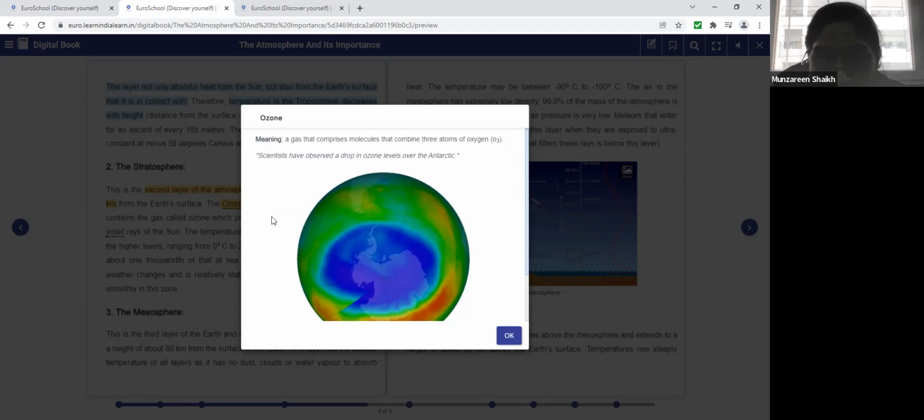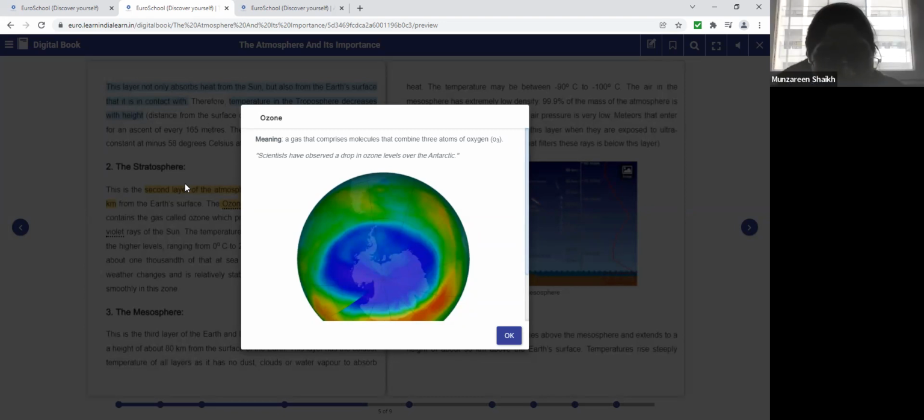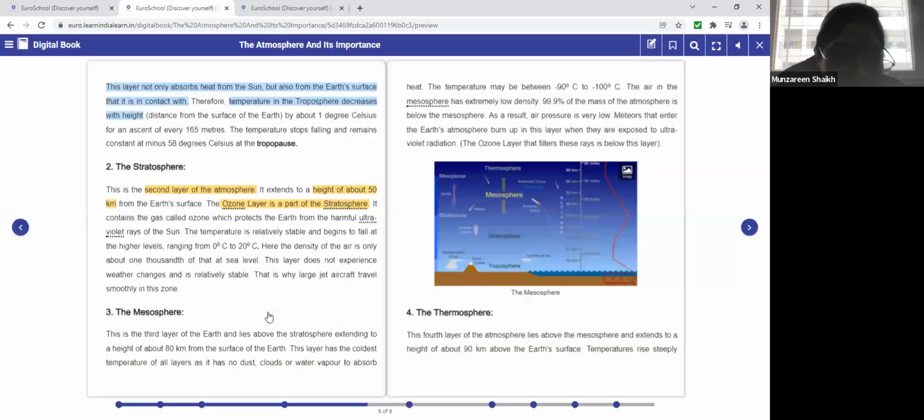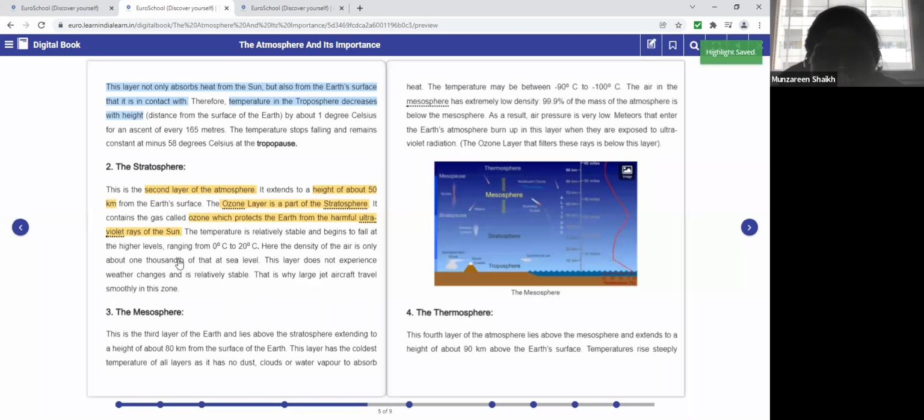And we know that Earth's surface is covered with the ozone layer, with a thick blanket of ozone layer, we can say that. Yes or no? Yes, ma'am. Next, please click on OK. It contains the gas called ozone, which protects the earth from the harmful ultraviolet rays of the sun. So what does the ozone layer do? It is the layer which protects the earth from the harmful ultraviolet rays of the sun.